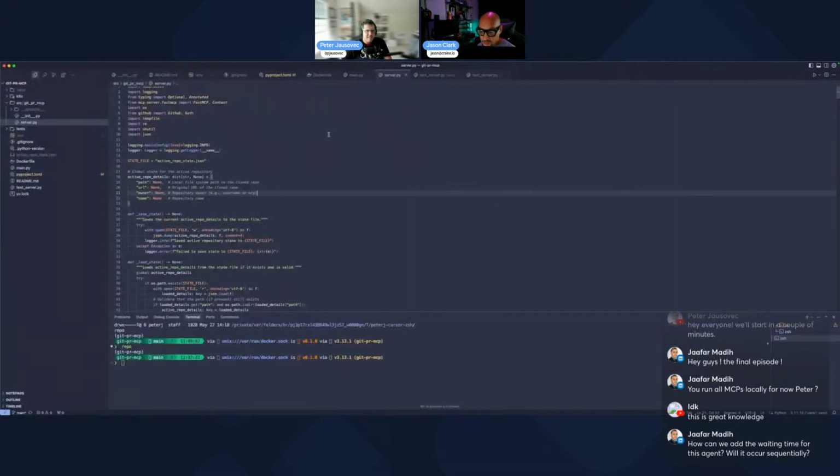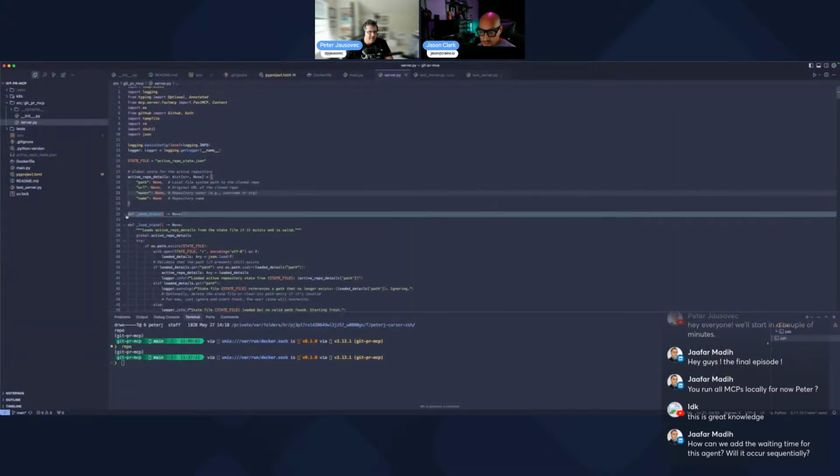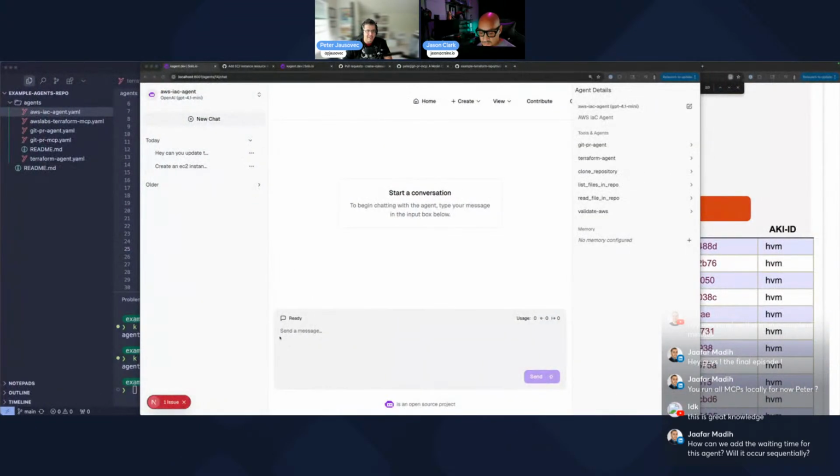So let me go here. Let's see, what do we have here? Because what we want to do now is, let me actually try it. We can give it a shot. Can you check if all resources that were created in PR number 4, can you also validate that all resources created in the PR are actually deployed and running in AWS, right?